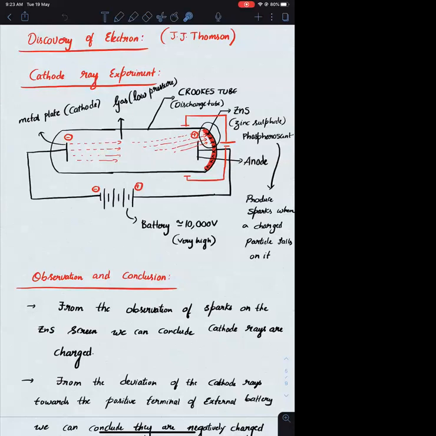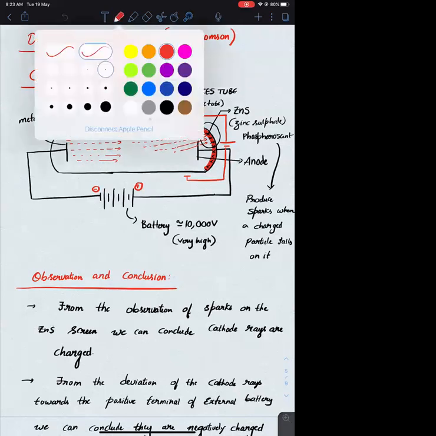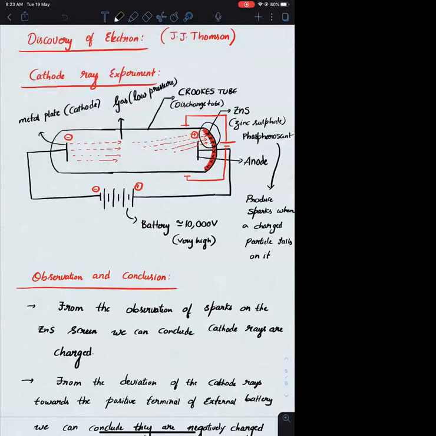Okay. इनके अलावा हमने क्या किया? We have taken a gas at low pressure inside the tube. We need to take gas at low pressure because at high pressure gases are poor conductors. Low pressure का मतलब क्या है? Low pressure is nothing but a smaller number of molecules.